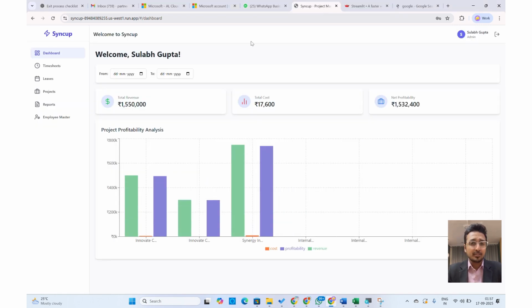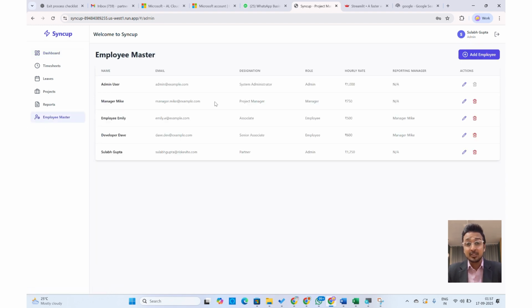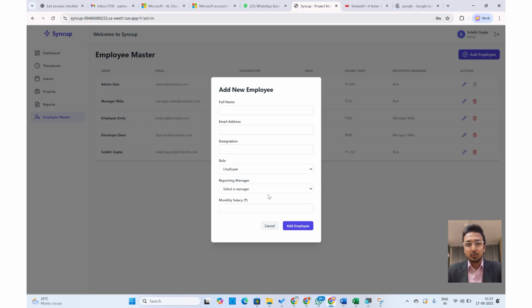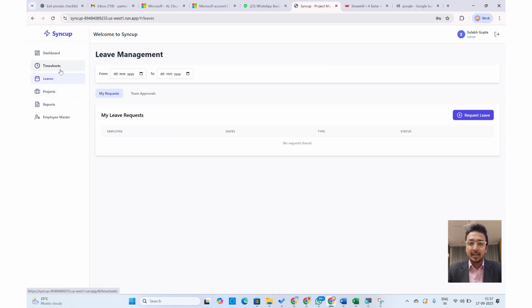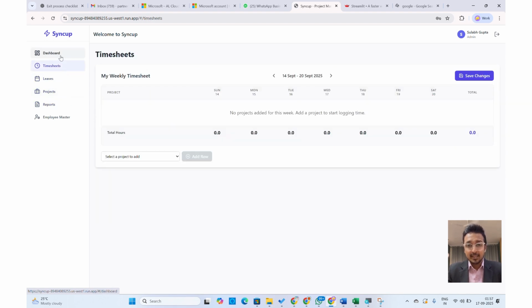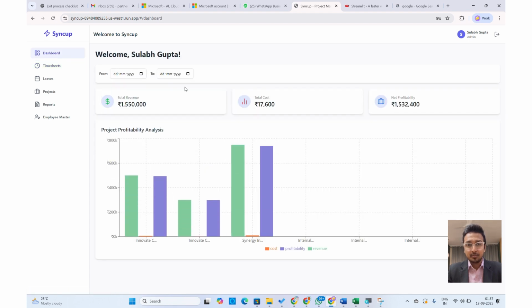And what you see on your screen is now I've been logged in as Sulabh Gupta as an admin. If I go to Employee Master, you'll see this is the admin account that has been created for me along with the other dummy accounts, and I can add more and more employees and assign them roles as per needs. Correspondingly, all the functionalities that were available to me as an admin in the test version of the application are available to me here as well.